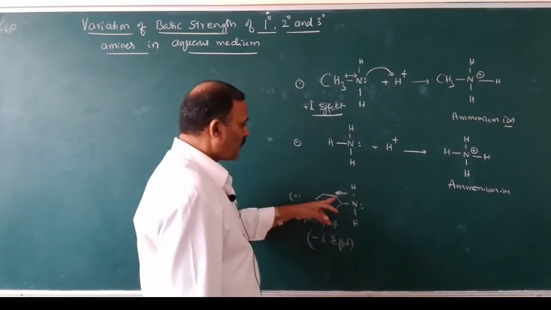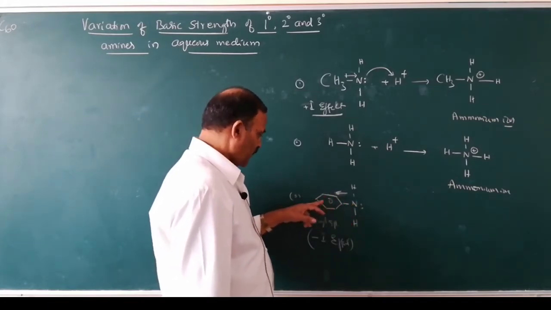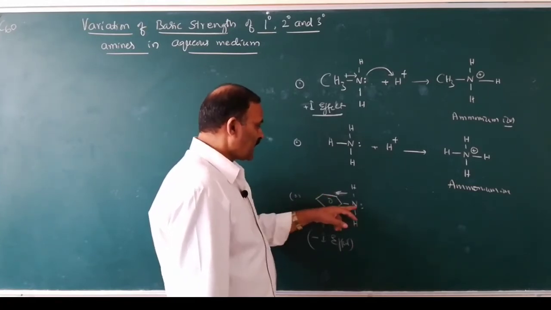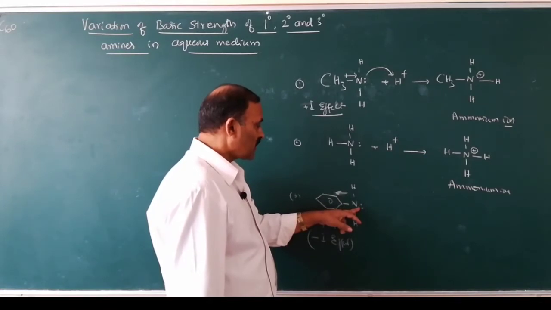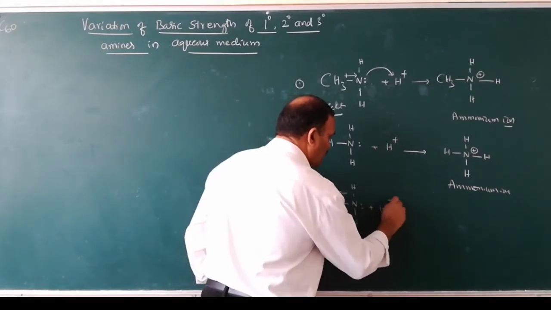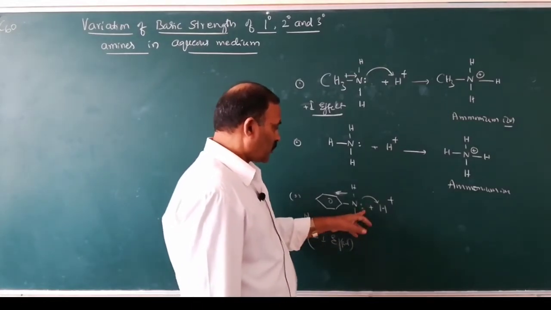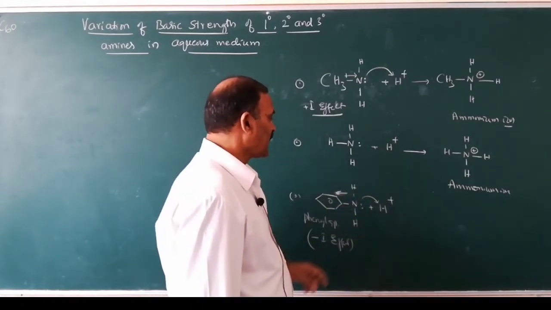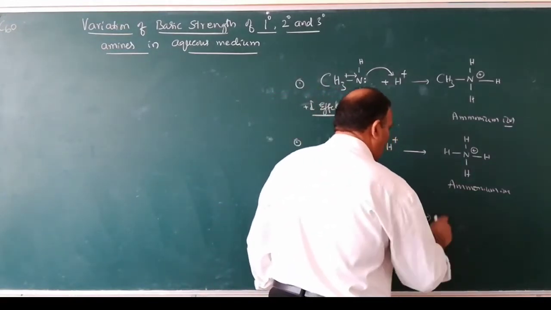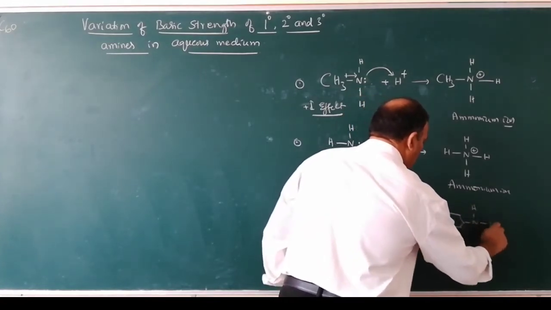As a result of resonance, these lone pair of electrons will get into the benzene ring and undergo resonance. As a result, the electron density on the nitrogen atom becomes less. Therefore, it becomes less basic. The capacity to donate a proton, to donate the lone pair of electrons, becomes less. Therefore, phenylamine becomes less basic than ammonia. This is the ammonium ion formed after accepting the proton.